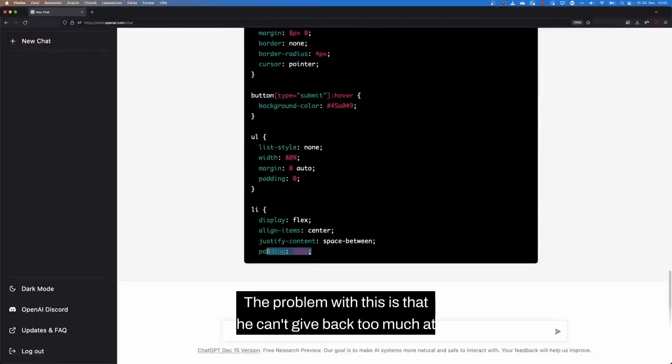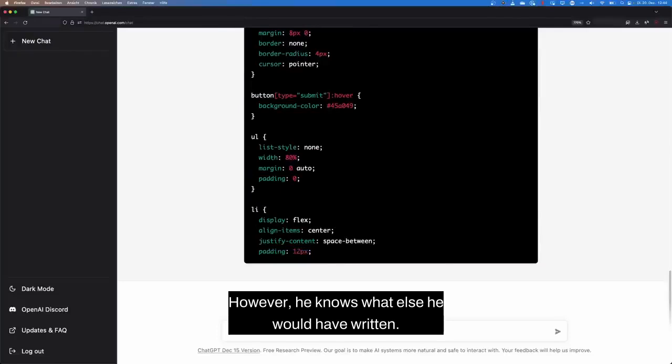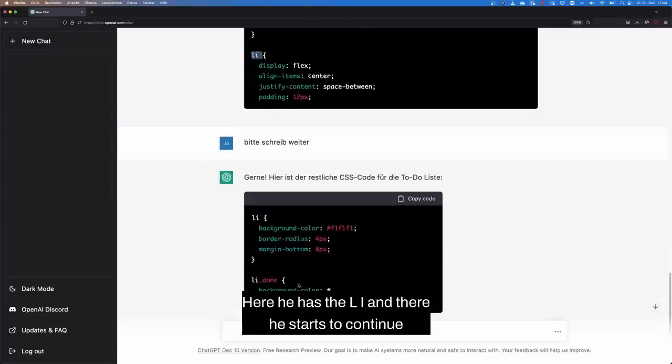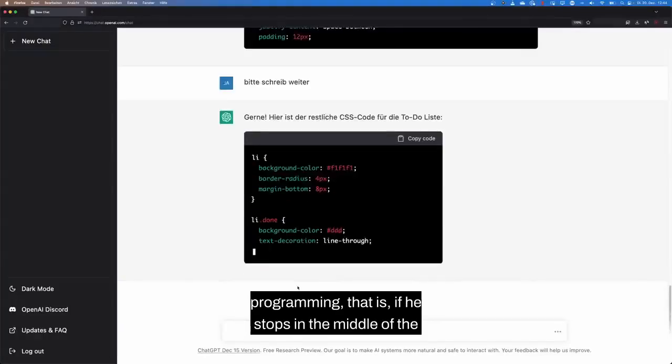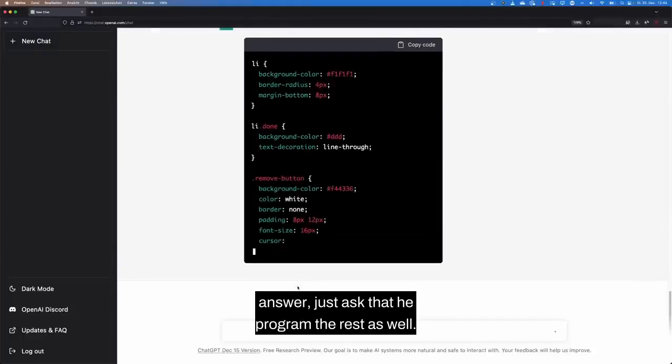The problem with this is that he can't give back too much at once. However, he knows what else he would have written. That's why I can just write now, please keep writing. Now he tells me okay, everything clear, I continue to write, and gives us back the rest of the code. Here he has the LI and there he continues programming. That is, if he stops in the middle of the answer, just ask him to program the rest as well.